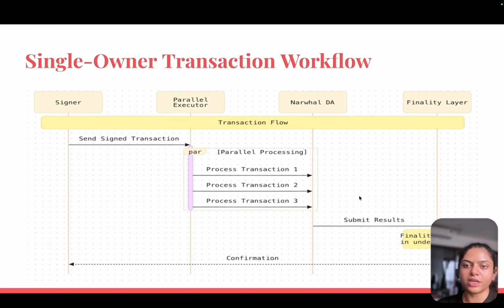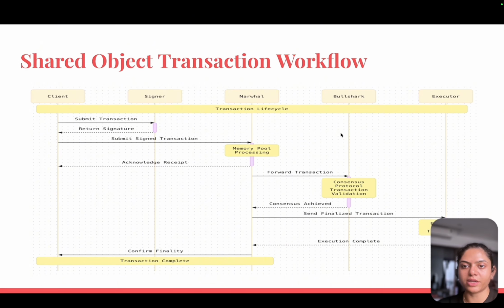Before that there is no need for Bullshark, and here we need Bullshark. So the consensus is achieved, the final transaction is sent, the executor executes and verifies the transaction, and execution completes. Finality is confirmed to the client, and the transaction is complete.